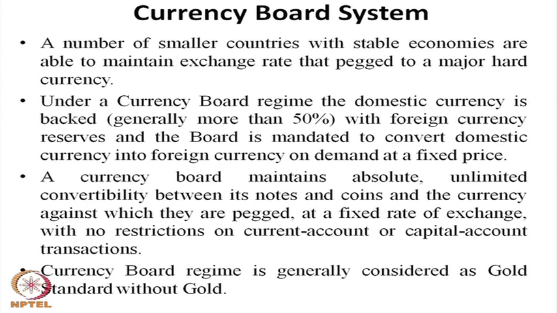That is, if the country is earning 100 billion dollars, they convert the domestic currency 50% back to their 100 billion. That means 100 billion they are earning, 200 billion dollars they circulate in their domestic economy. That means 50% of the domestic currency circulated in the economy is backed by foreign currency reserves.